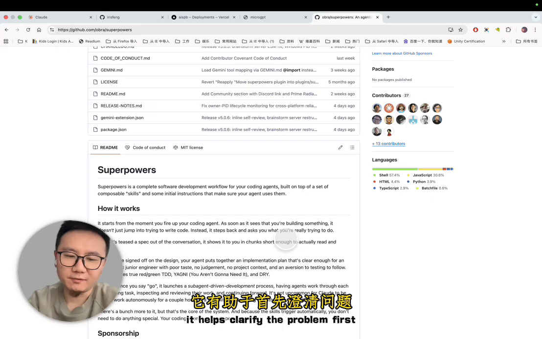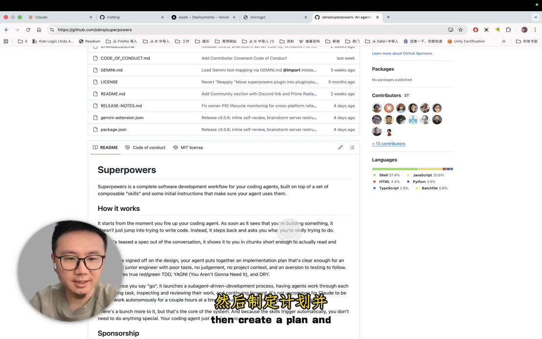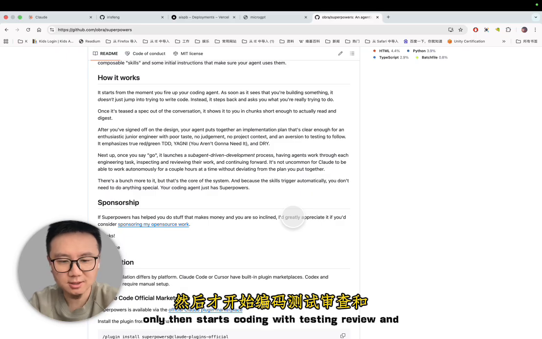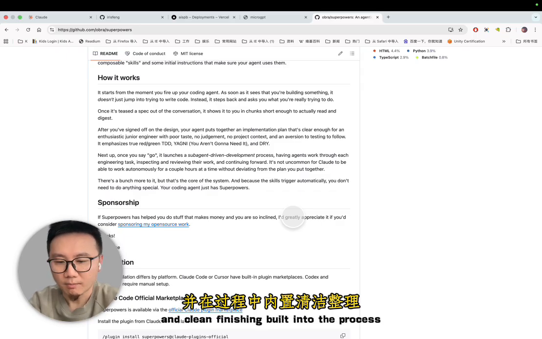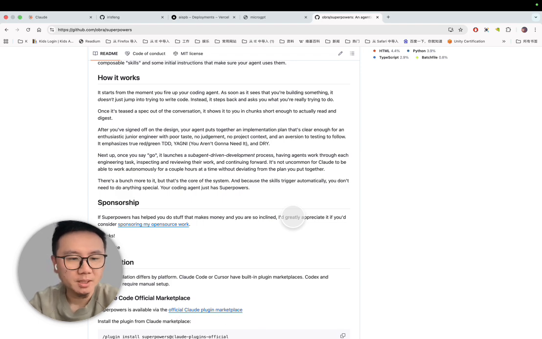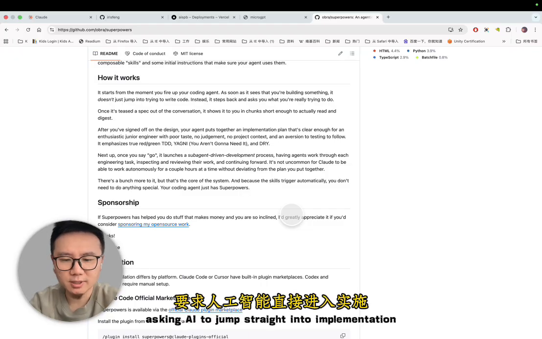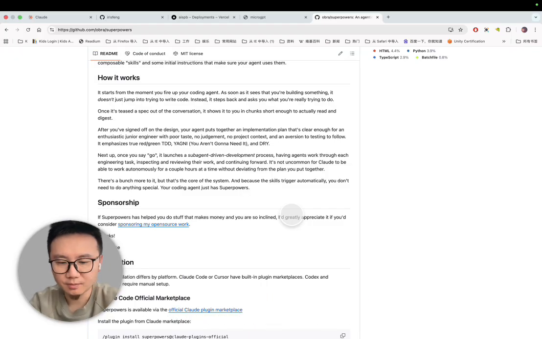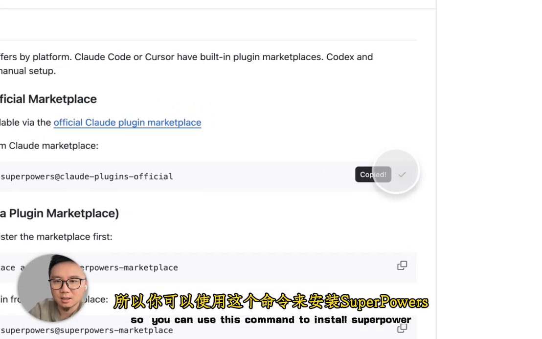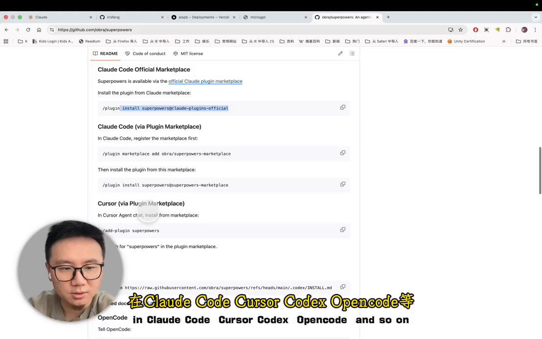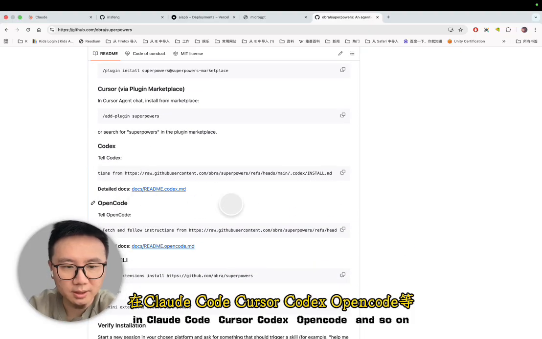It helps clarify the problem first, then create a plan, and only then starts coding with testing, review, and clean finishing built into the process. That usually leads to more reliable results than asking AI to jump straight into implementation. So you can use this command to install Superpowers in Claude Code, Cursor, Codex, OpenCode, and so on.